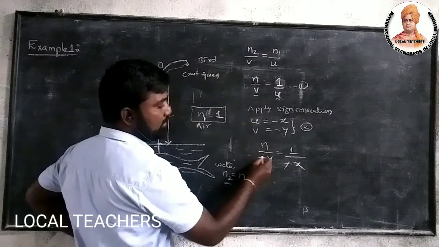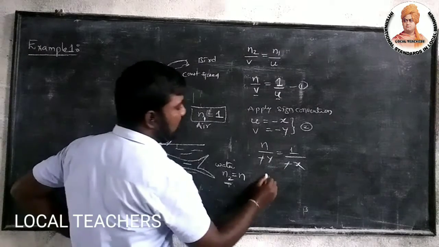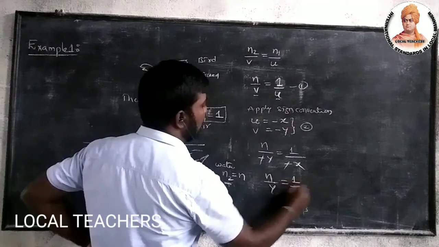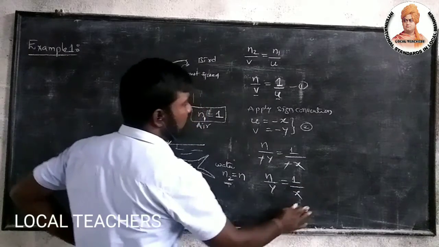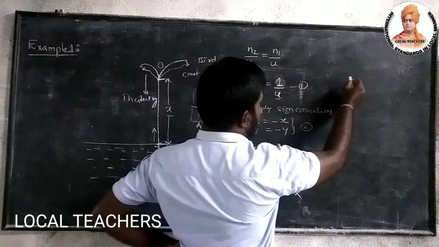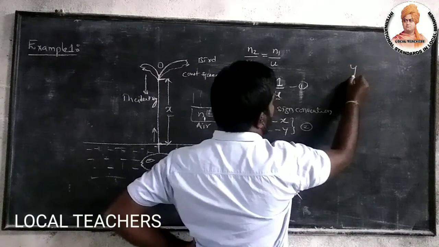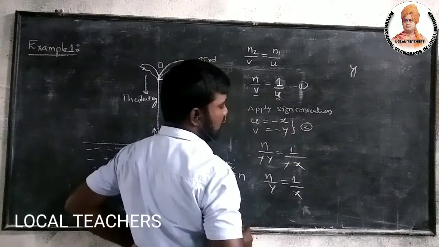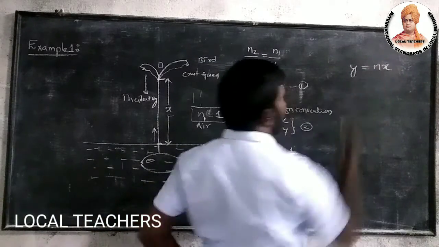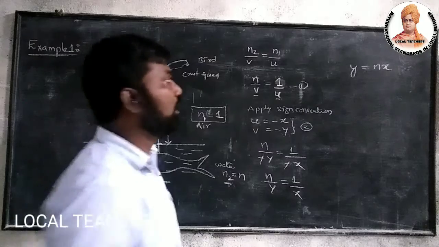So minus minus gets cancelled. So I can write n by y equals 1 by x. So the unknown distance is y equals n into x.